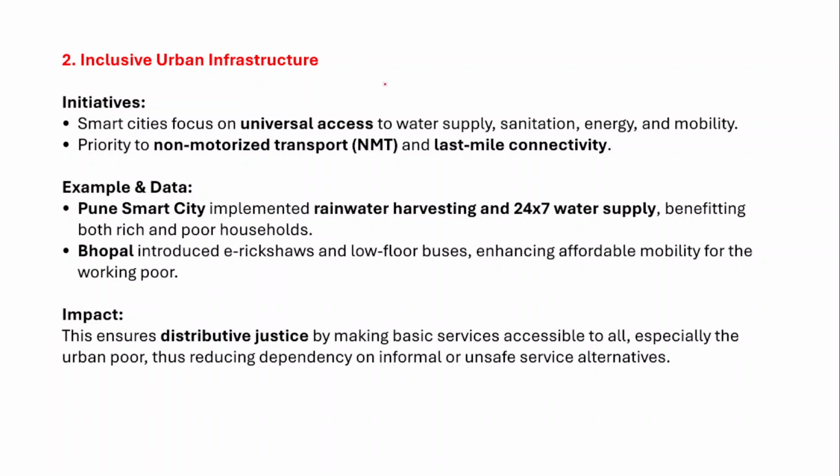Now in fact, we should not forget the aspect of distributive justice. Through Pradhan Mantri Awas Yojana and integrating this with the smart cities mission, what we actually did was interlink things, right? We have provided affordable housing for the people who are otherwise poor, right? So don't you think that it is part of distributive justice, where we have distributed the land, we have distributed the existing resources in a fair manner?